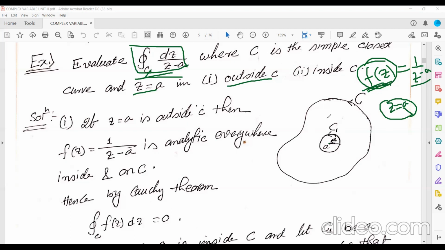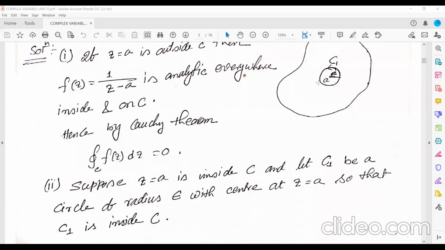And that implies the first theorem: if a function is analytic inside and on the closed curve C, then integration over C, f(z) is equal to what? 0. So if z is equal to a is outside of the region, then by Cauchy theorem, integration over C, f(z) is equal to 0. Now, if it will be inside the C, inside the region, so just this is the point z equal to a. This is the point z equal to a.